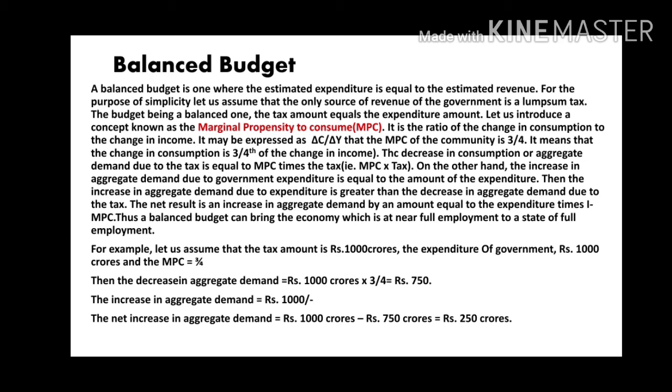The increase in aggregate demand equals rupees 1000 crores. The net increase in aggregate demand equals rupees 1000 crores minus rupees 750 crores, equal to rupees 250 crores.